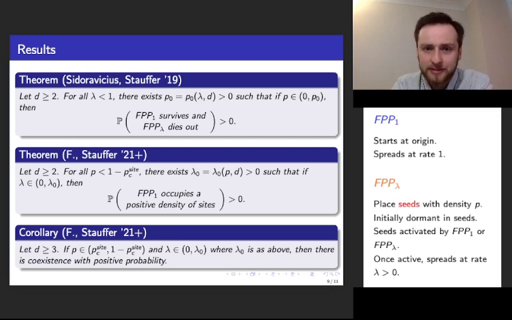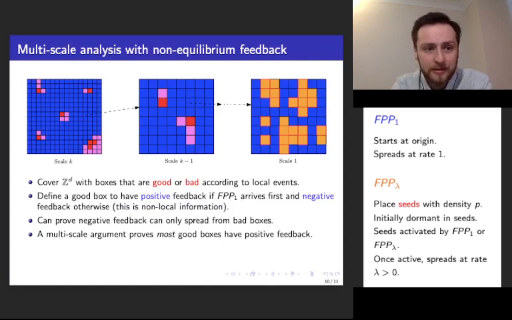So how do we prove this? How do we prove that FPP1 can occupy a positive density of sites? So the proof is quite involved, but I'll present the main ideas now and the technique that we refer to as multiscale analysis with non-equilibrium feedback. So we want to show that FPP1 spreads well, and it will occupy lots of sites on the lattice, and it will survive and do this.